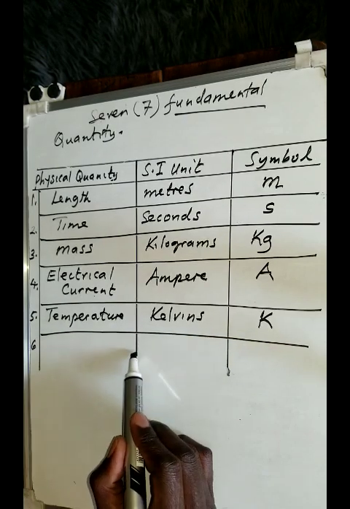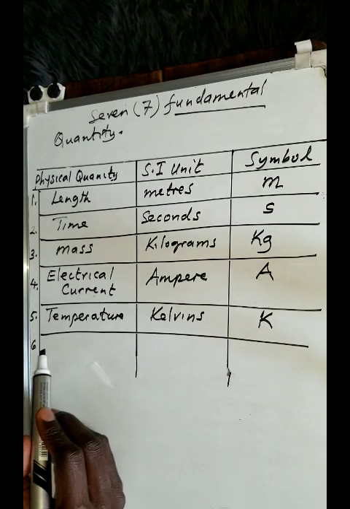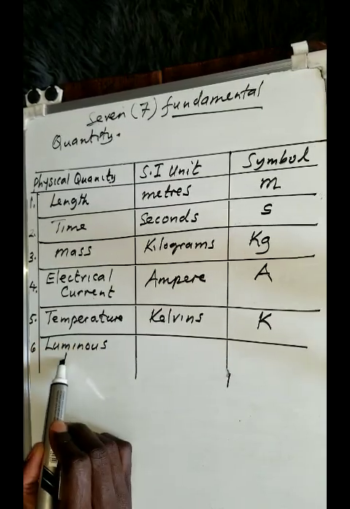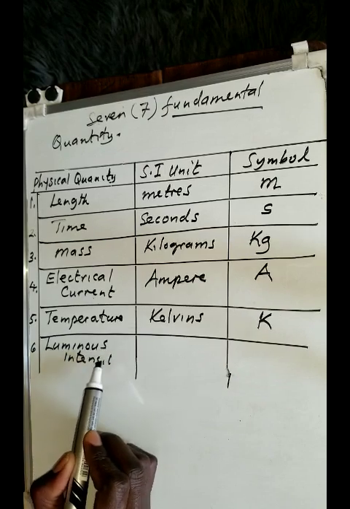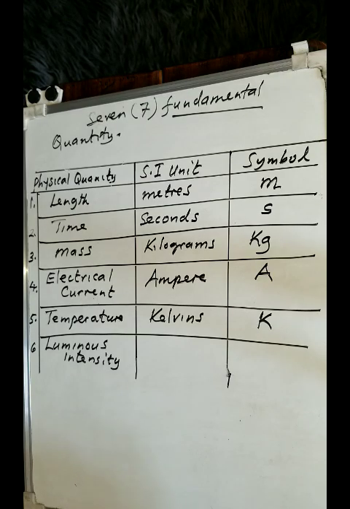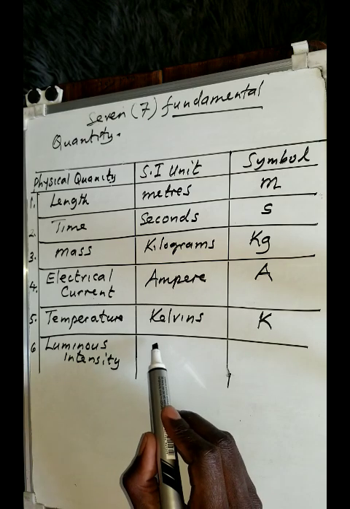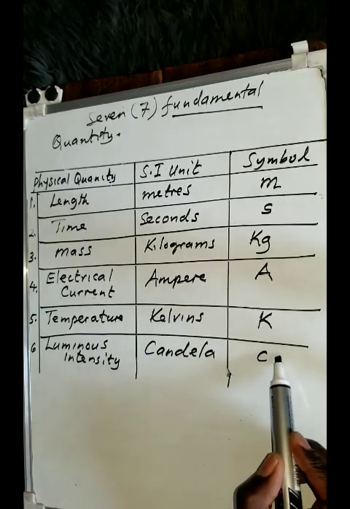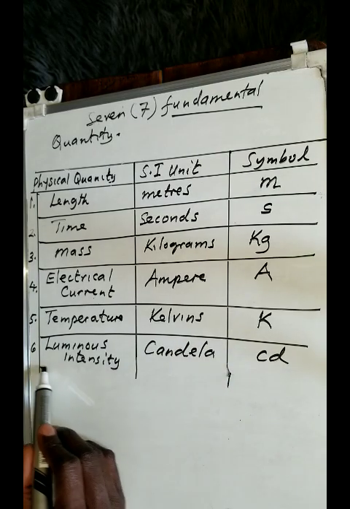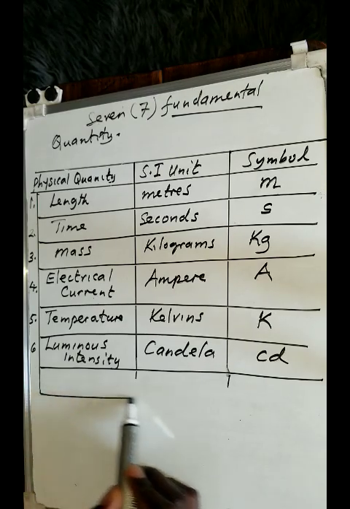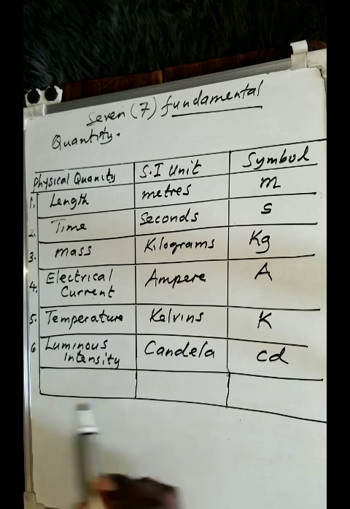All right. Another one that we do have is what we call luminous intensity. When we talk about luminous intensity, for example, when you look at a projector, how much light is coming from that projector? If it's a candle, how much light is coming from that one? The SI unit that we use is the candela. So it's a small c and a small d there. That is what we call candela. The luminous intensity is how much intensity of light is being produced by an object.